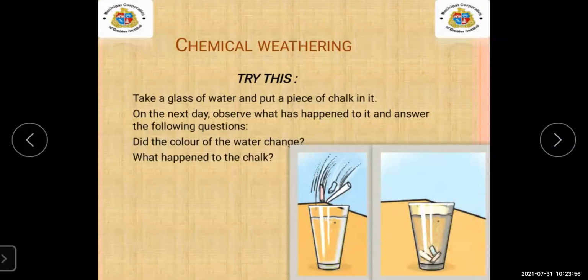Then here, what will happen to the chalk? The chalk will start dissolving slowly. Yes, the particles will get easily separated.